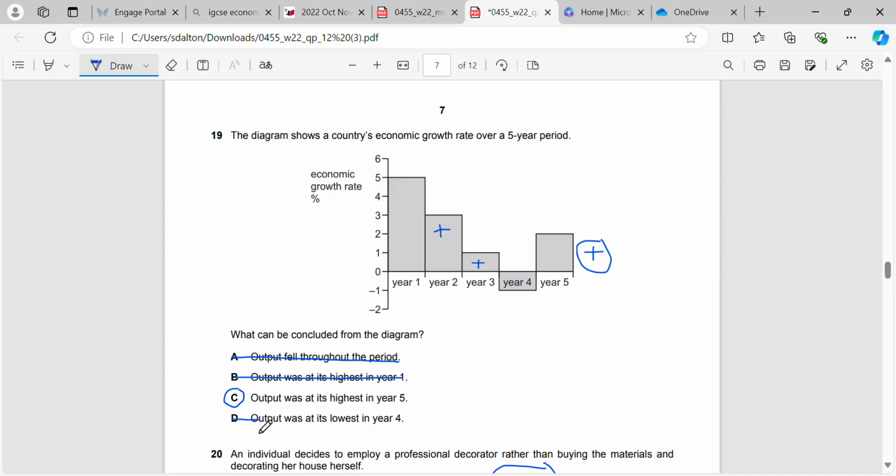Again, not true. Because actually in year 4, if we go down by -1 and we went +1 in year 3, our output would be the same over that 2-year period.